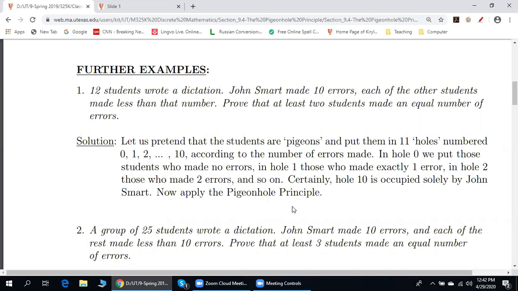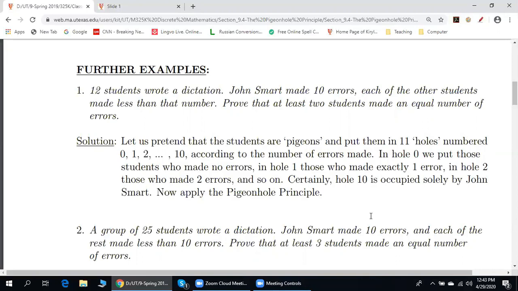So if we have 13 errors, then the rest made 12 or fewer. So we have 13 pigeonholes, 24 students. So we place first 13 students, then the remaining number of students will be 11. Therefore, we cannot guarantee that there will be a pigeonhole with at least 2 pigeons. Does this answer your question?